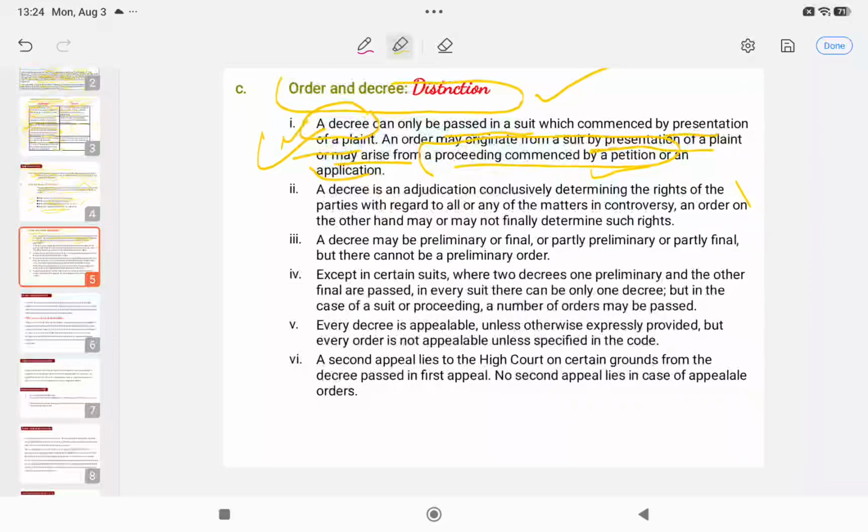So a decree will be passed only in a suit which has been commenced by the presentation of a plaint. However, an order can be passed in a suit commenced by the presentation of a plaint, a petition or an application, right? In all these cases the order can be passed.